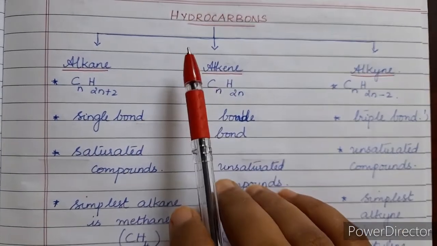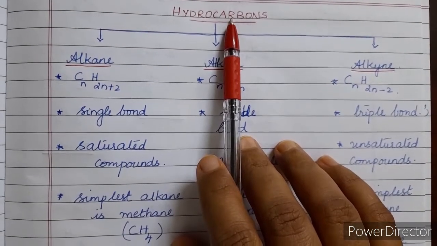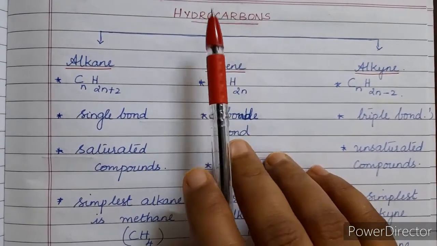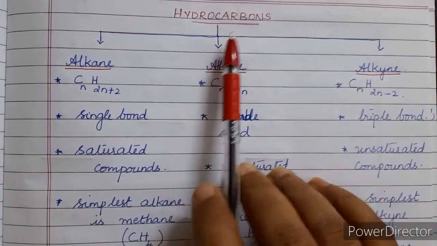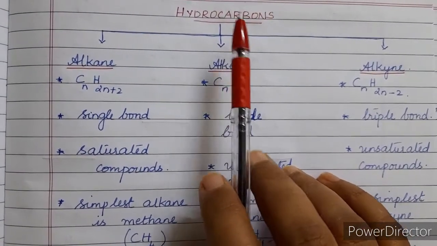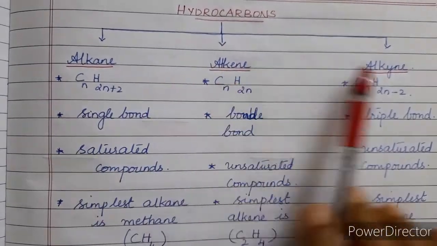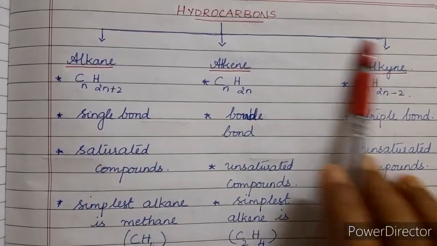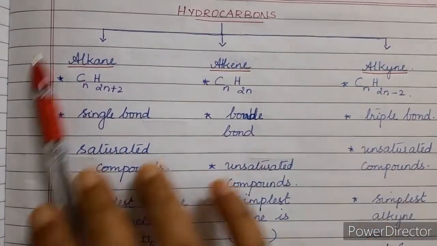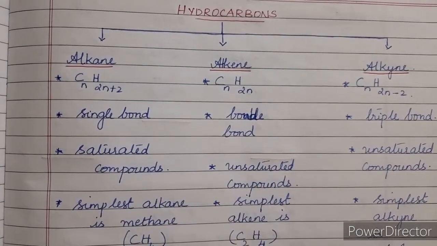Then all the compounds that are derived from these hydrocarbons are called derived compounds. Now, how is it done? It is done by replacing one or more hydrogen atoms with other groups of atoms. That will come under the derived hydrocarbons. Now, if you see the classification of the hydrocarbons, it is classified into three classes, that is alkane, alkene and alkyne. So these are the basic, or you can say parent organic compounds from which the other compounds are derived.